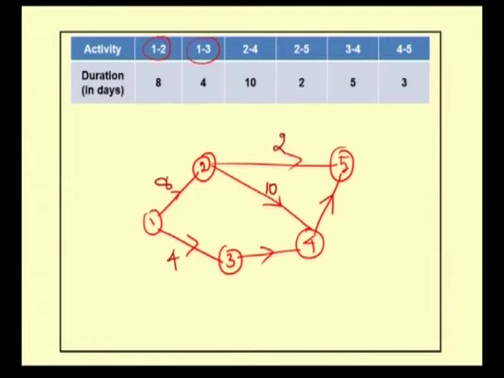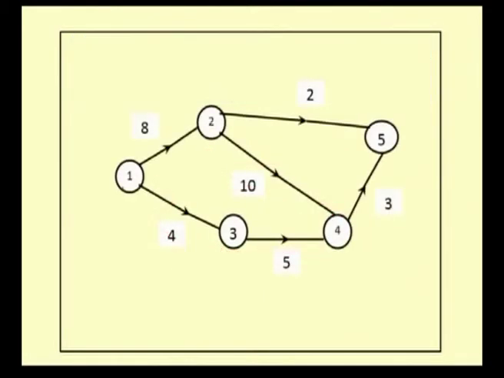The activity 3 to 4 has duration 5, and activity 4 to 5 has duration 3. So for the given problem we construct a network diagram with durations in days. With the help of this network diagram we can estimate the earliest time and latest time. The network diagram has been drawn neatly here.